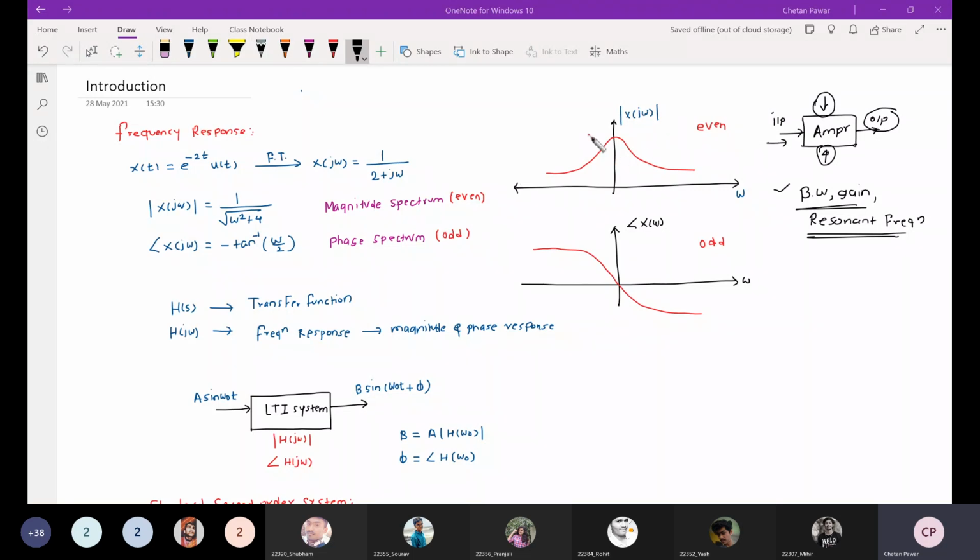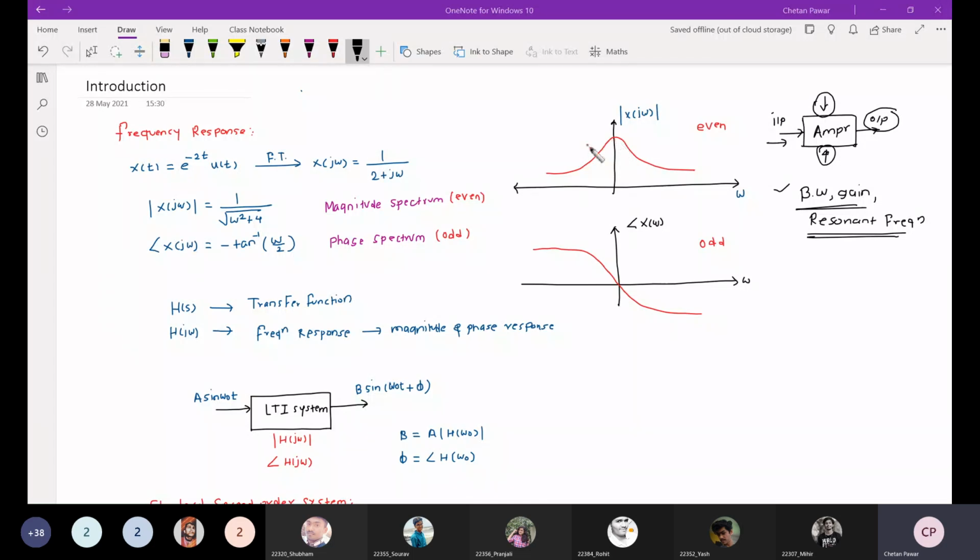So now, what is the significance of the magnitude spectrum? Why do we calculate the magnitude at different frequencies and draw the spectrum? The main reason is that if you see at omega equal to 0, at DC frequency, you are getting a better gain, right?